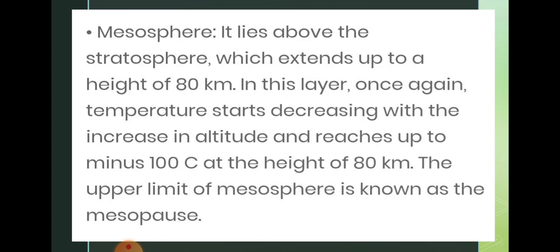Now the mesosphere. Between the stratosphere and the mesosphere there is another layer called the stratopause. After the stratopause, we have the mesosphere. It extends almost up to a height of 80 km. In this layer, once again the temperature starts decreasing with the increase of altitude, like the troposphere, and reaches minus 100 degrees centigrade at the height of 80 km. And the upper limit of the mesosphere is known as the mesopause.